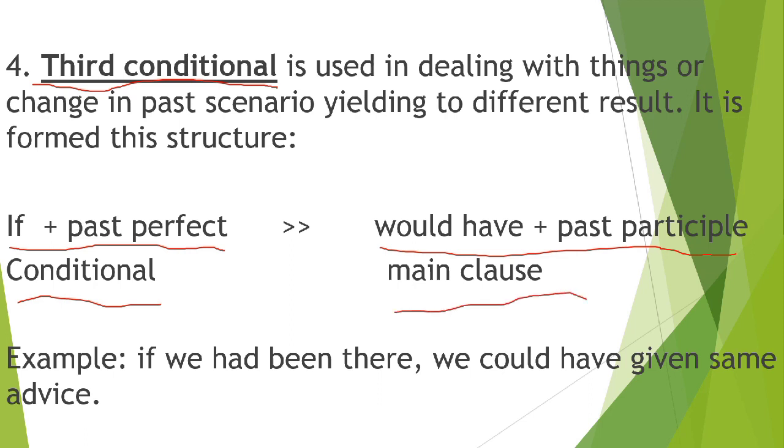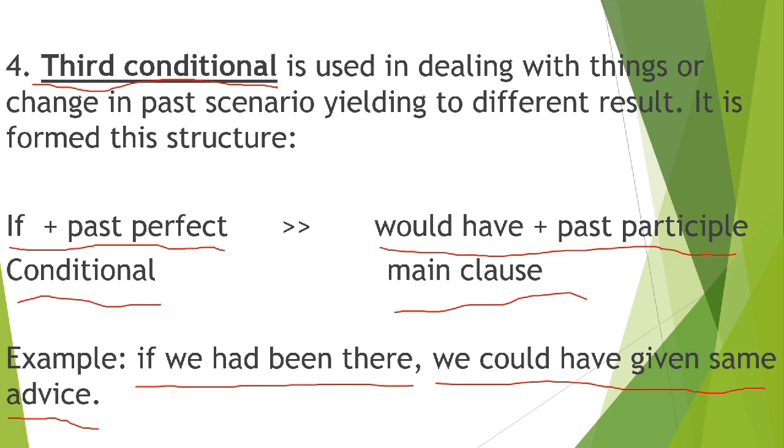So example, if we had been there, because we actually use had been there, had been because of if plus past perfect. And the main clause is we could have given the same advice, and that is the main clause.